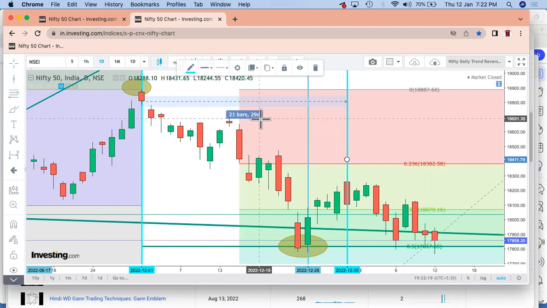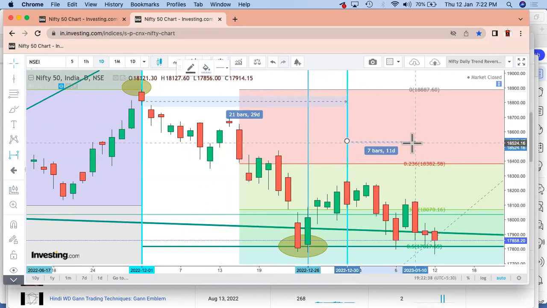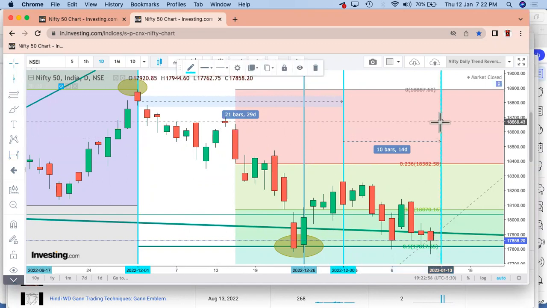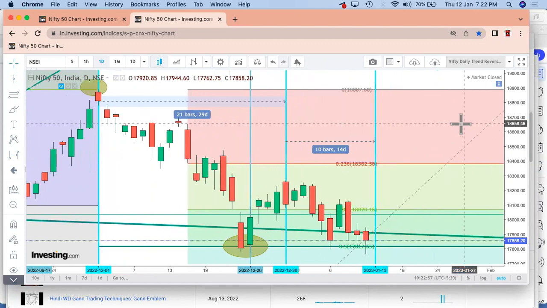Now, as per Gann theory, which is squaring of time and price, if we have a high to high of, let's say, 30 days, or here it is 29 days, we'll be getting a low after half of that time period, which here comes down to exactly, let's say, 14 days. So this is 12, this is 13, and probably we have this 14th day coming up. Just a wild guess, not necessary that it should happen exactly on the 14th day. It can go up to the next day also.